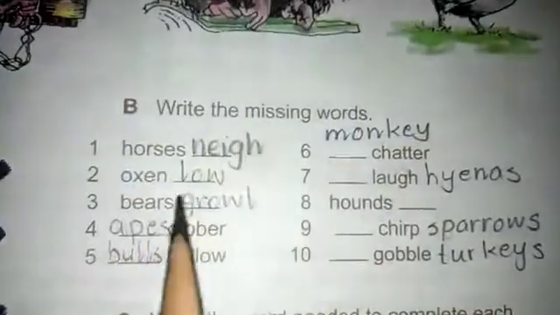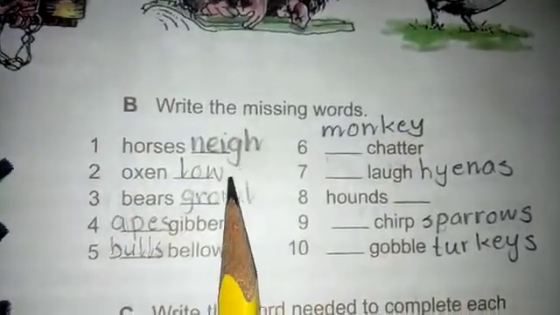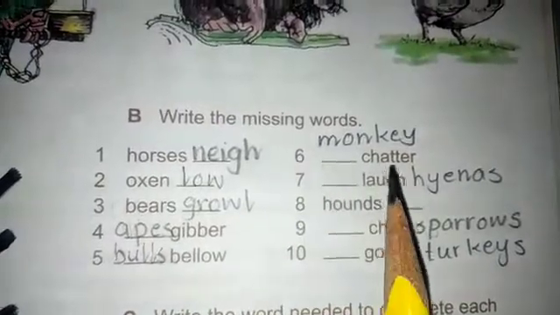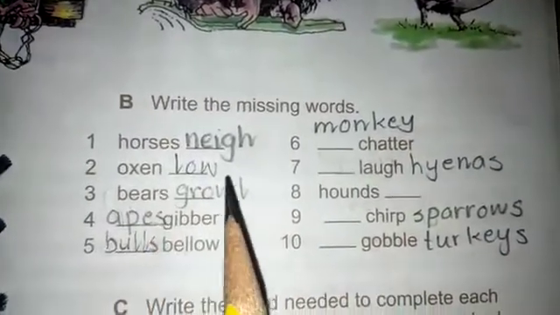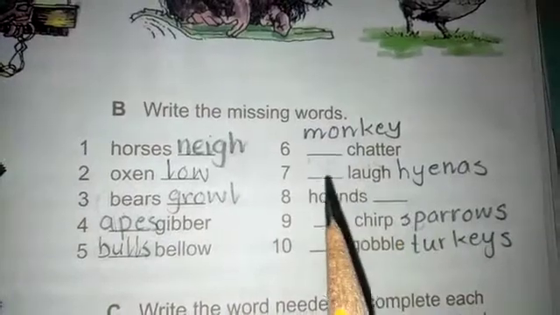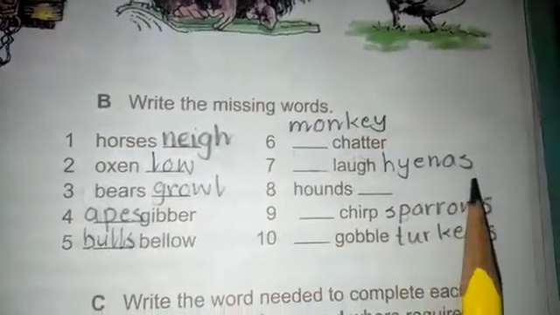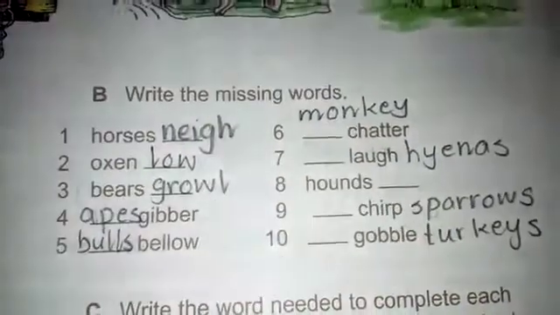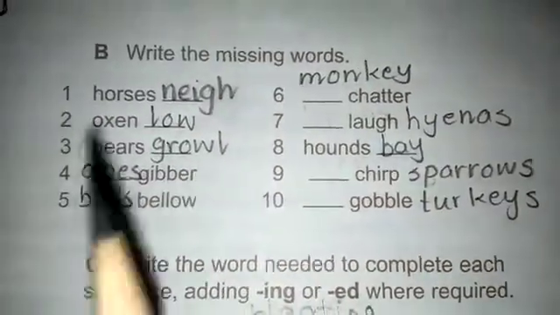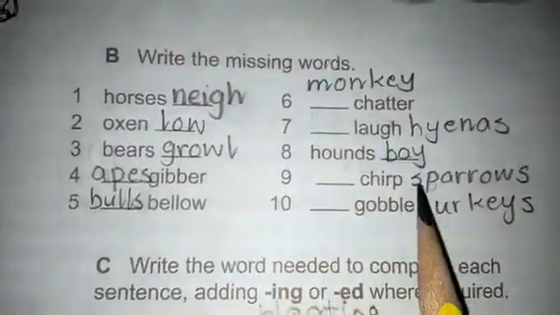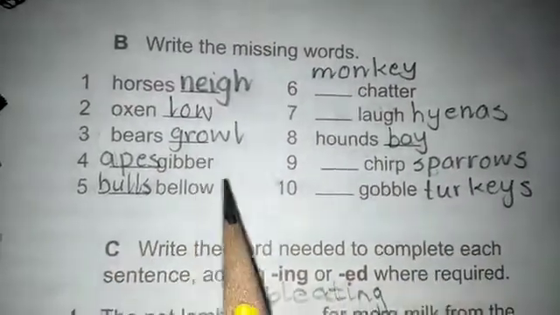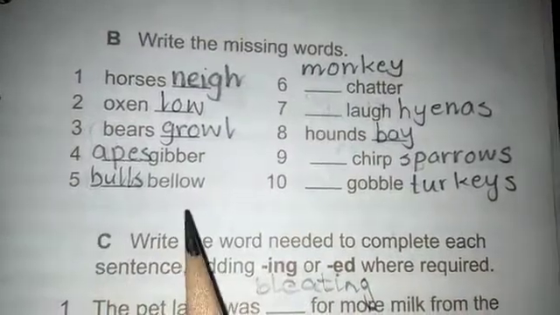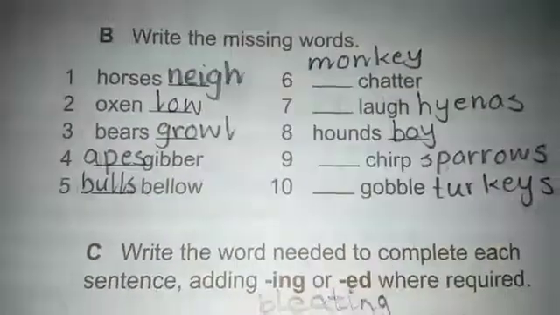So write the missing words. Horses, neigh. We have already learned in our video. Monkey, chatter. Oxen, low. I don't have sufficient space here, that's why I write here. Hyenas, they laugh. Bears, growl. Hounds, bay. Apes, gibber. Sparrow, chirp. Bulls, bellow. Turkeys, gobble.